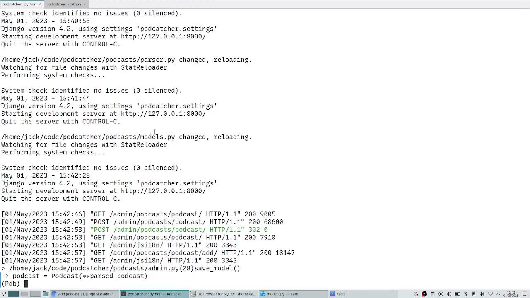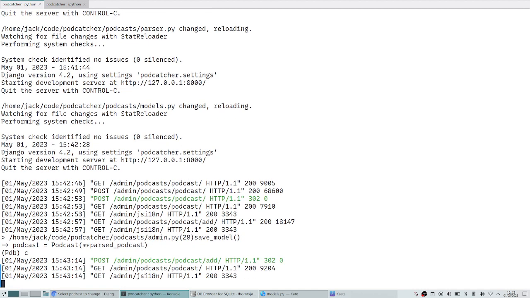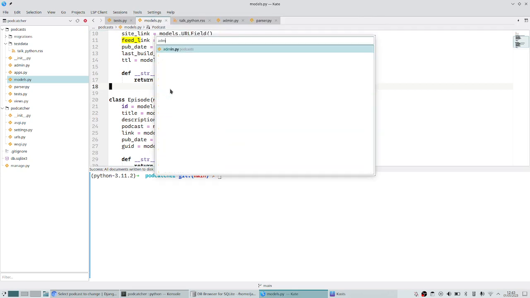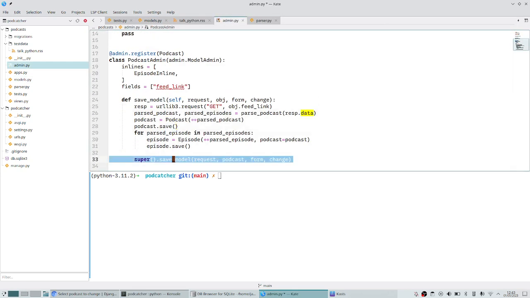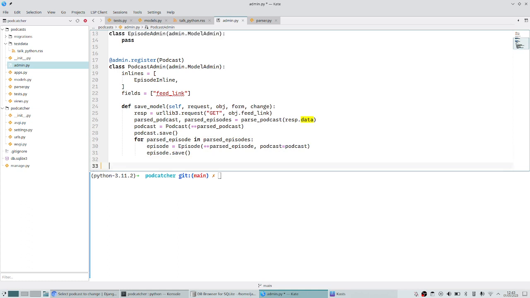Looks like we're hitting a breakpoint. I probably need to get rid of that inside admin and click continue. Let's do that now actually, inside admin. Yeah, so there's our breakpoint. I actually don't think we need to call super save_model here, because we're forced to save the podcast before we save the episodes anyway, in order for the podcast to have a primary key to save the episodes against. So I'm just going to return.